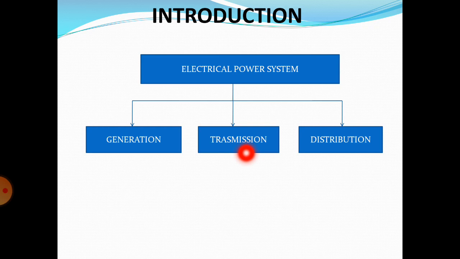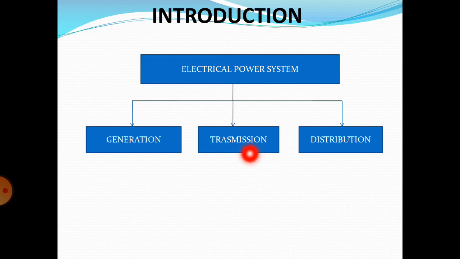While transmitting that power, we obtain many losses, and those will be calculated in this subject. That is known as the transmission system.